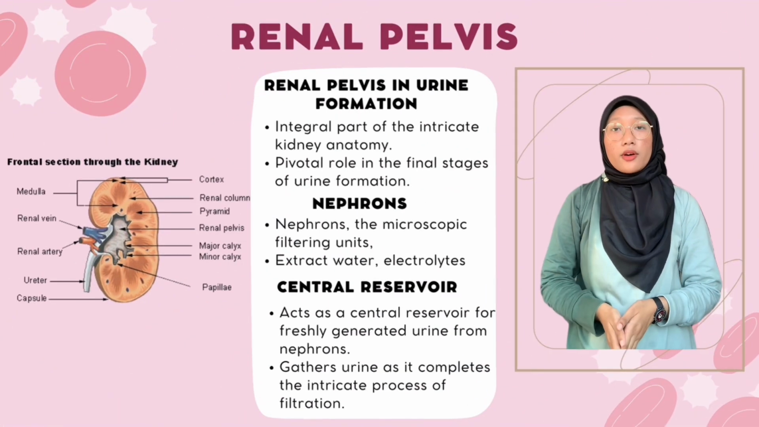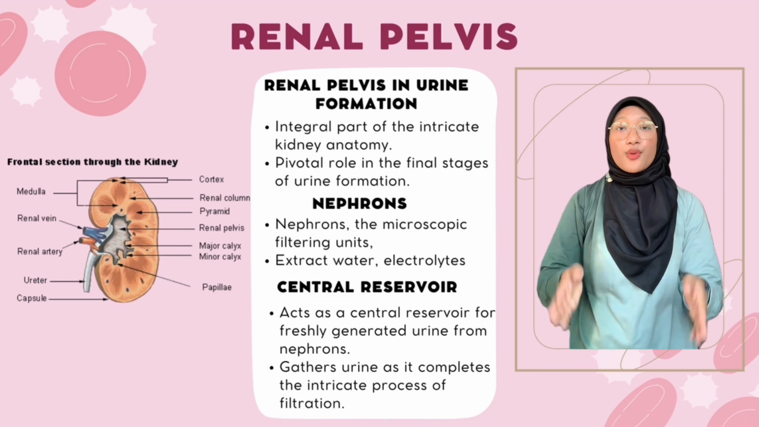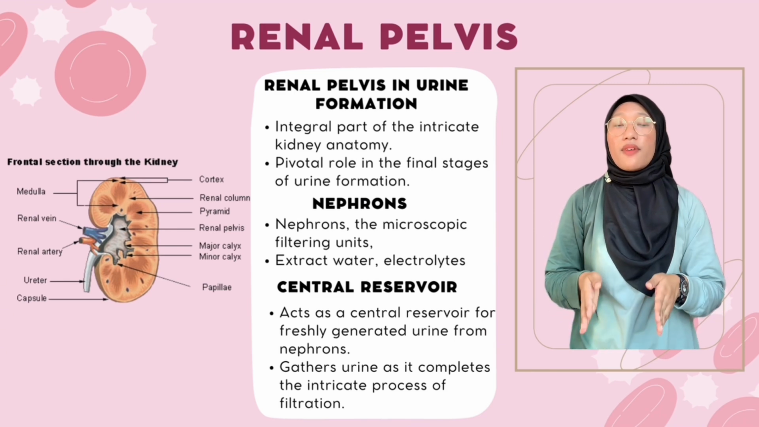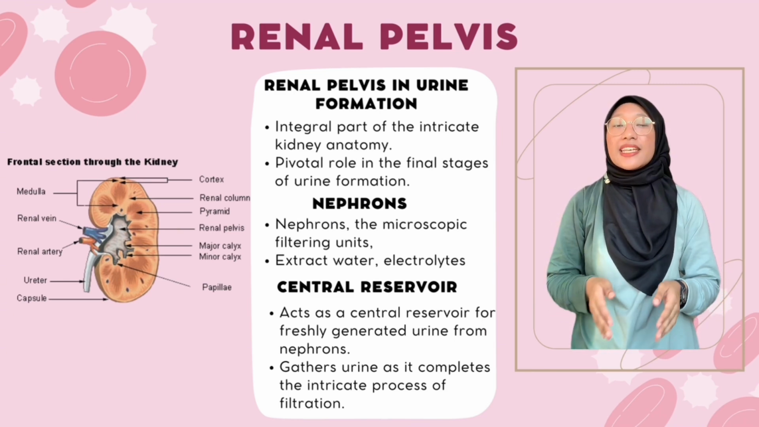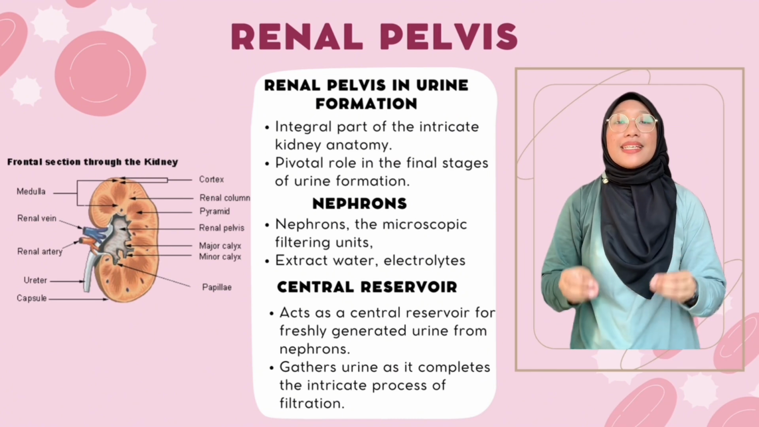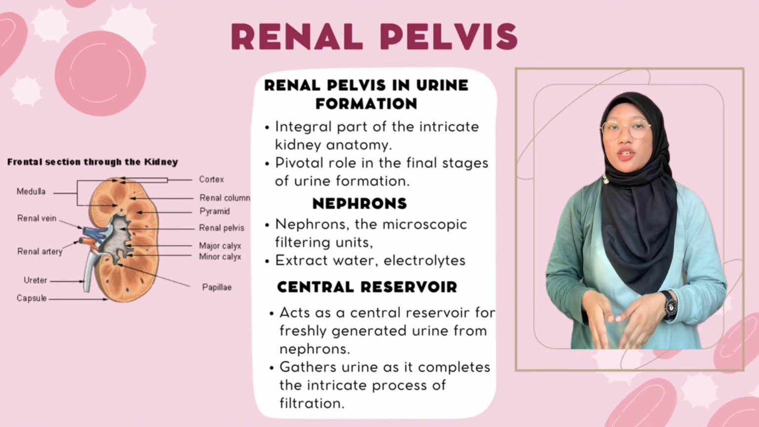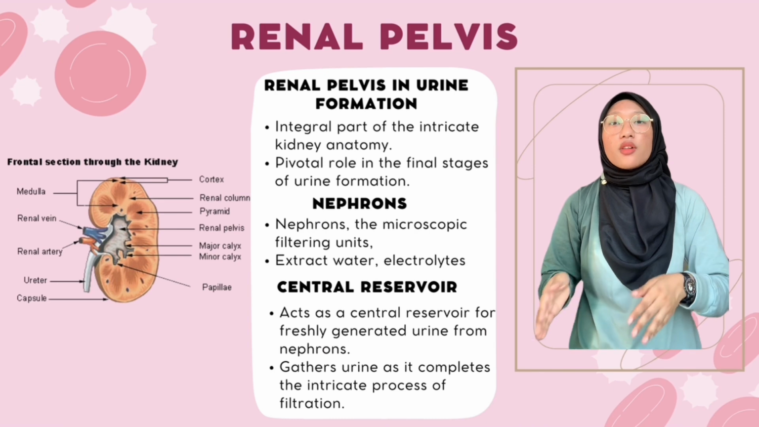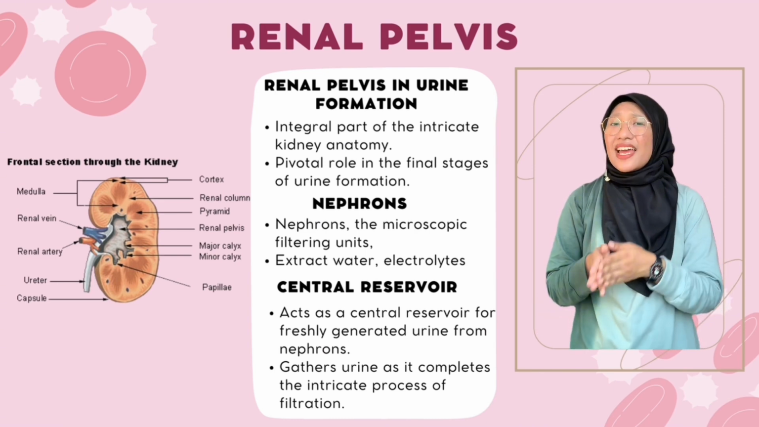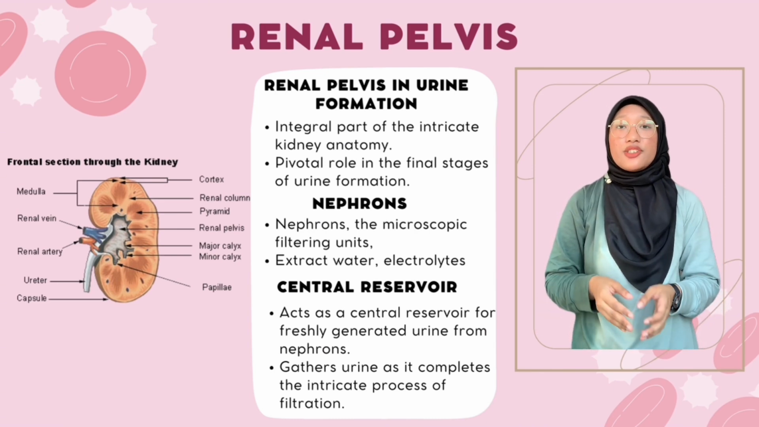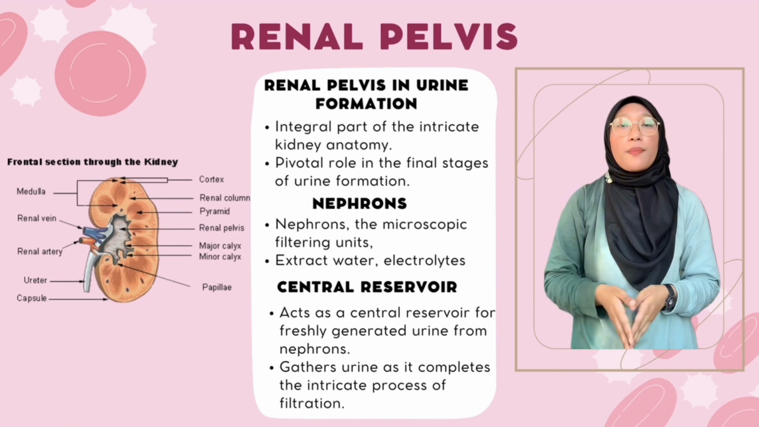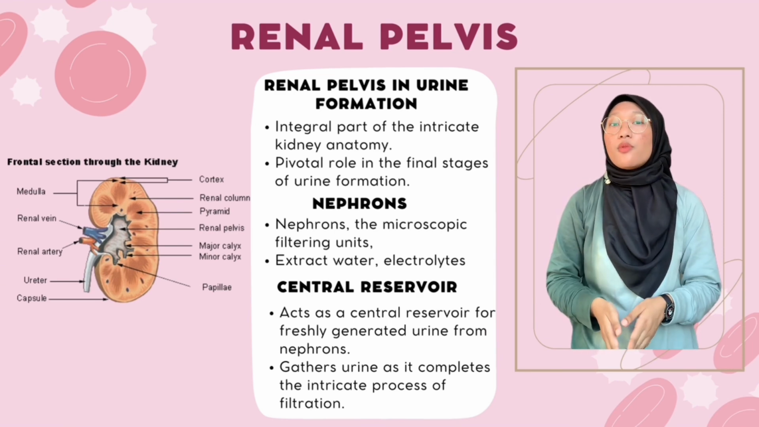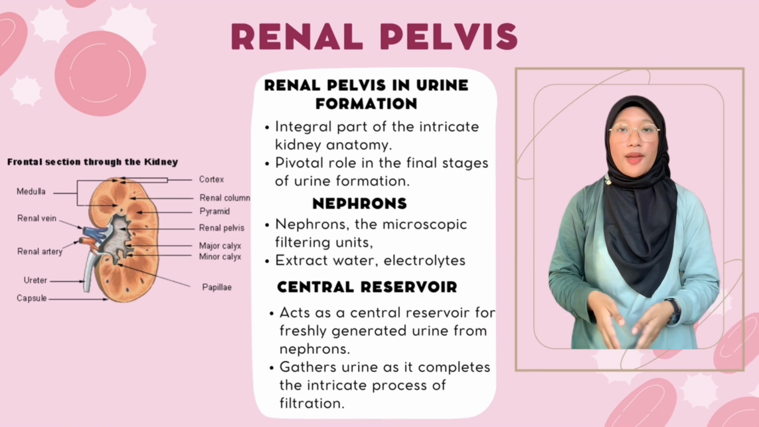And now I will talk about the renal pelvis. The renal pelvis constitutes a vital component within each kidney, distinguished by its funnel-shaped structure and its position amid the renal cortex and medulla. As an integral part of the kidney's intricate anatomy, the renal pelvis assumes a pivotal role in the final stages of urine formation.